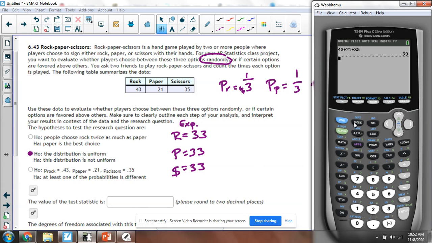So I'm just going to use my stat list, clear out what I have there from the last problem. So I will put the observed in here, 43, 21, and 35. And then I will put my expected, which would be 33, 33, 33. Okay, now I go back to stat, over to the chi-square goodness of fit test. My observed is L1, my expected is L2. There's 3 categories, so my degrees of freedom is 2. I'm going to calculate. So I get a test statistic of 7.52.